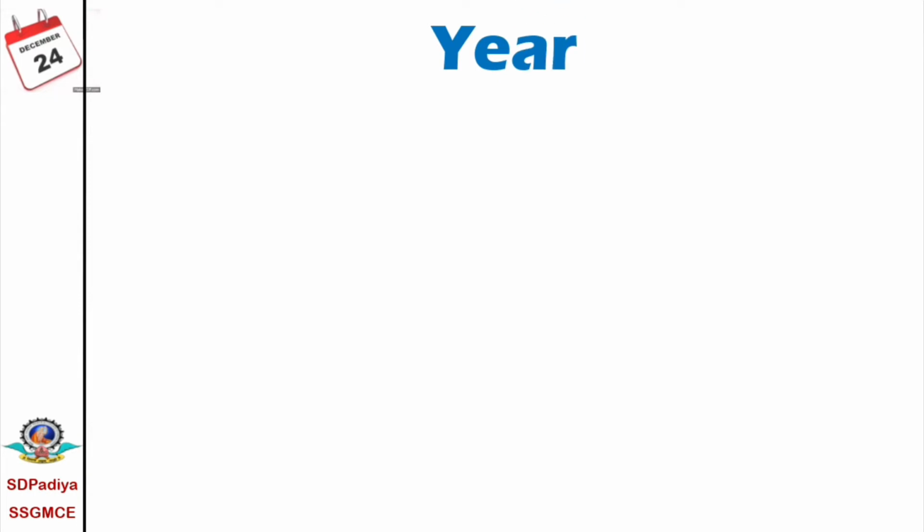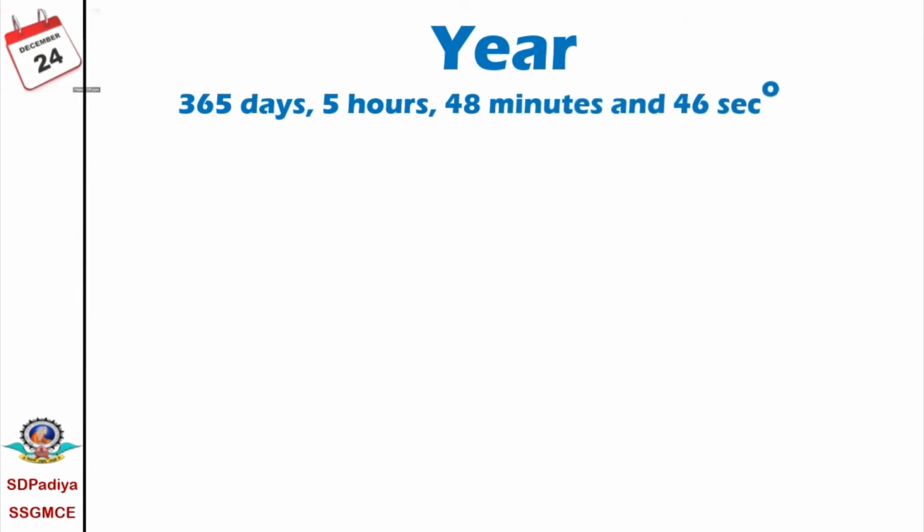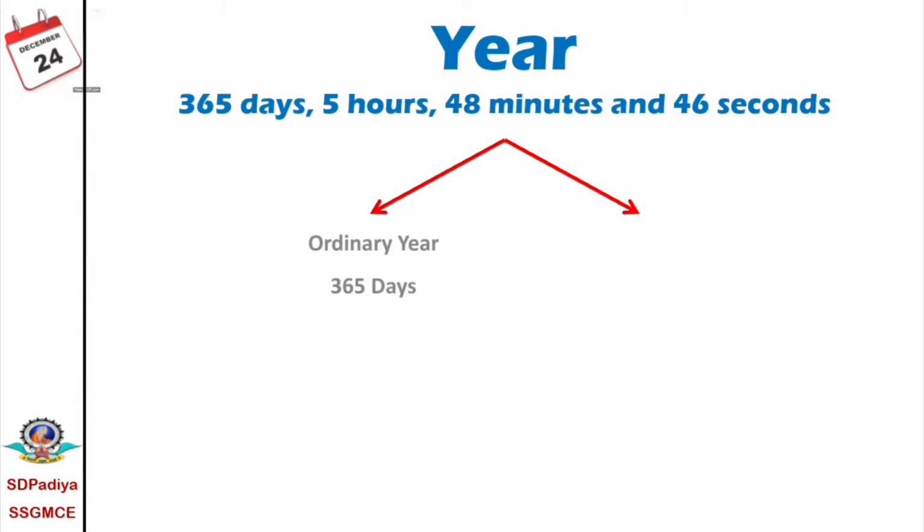Now we'll discuss the duration of the year. We have seen that a year is of 365 days, 5 hours, 48 minutes and 46 seconds. Therefore, here we have two types of years. The first, the year of 365 days, we call an ordinary year.